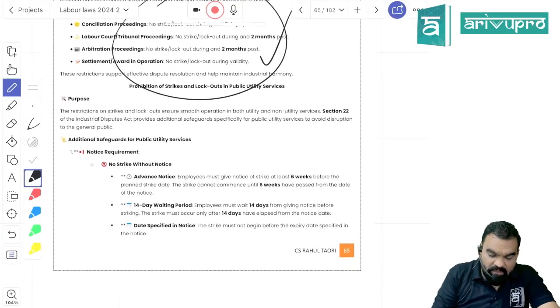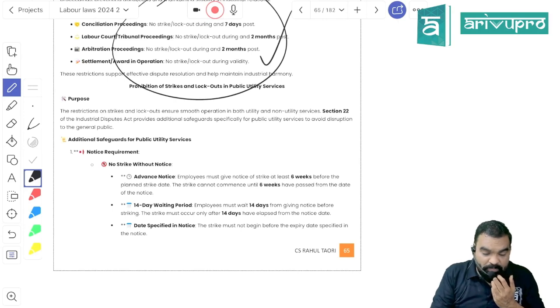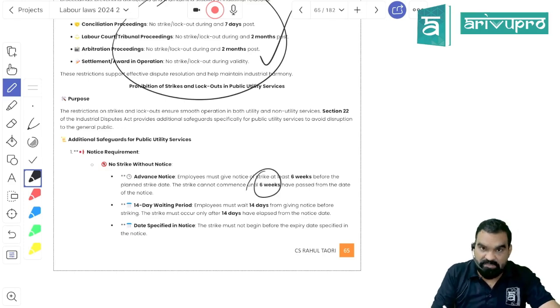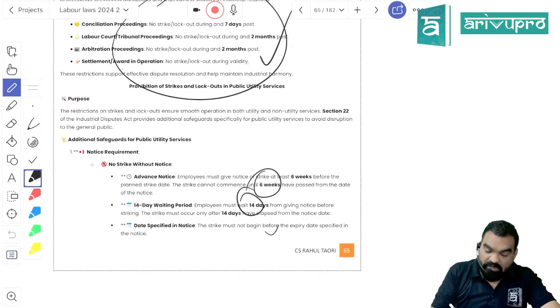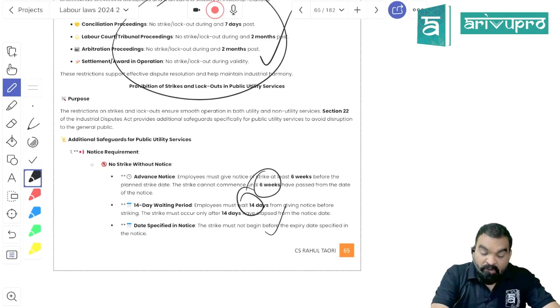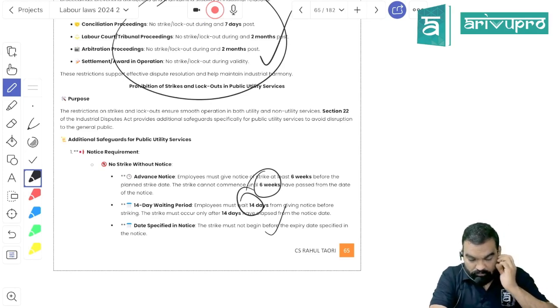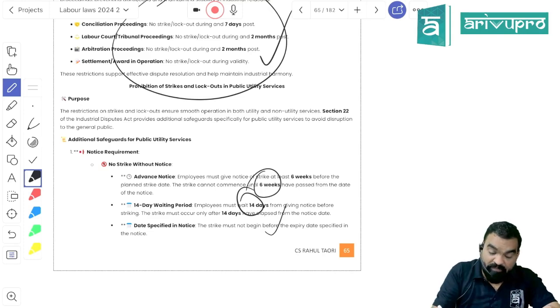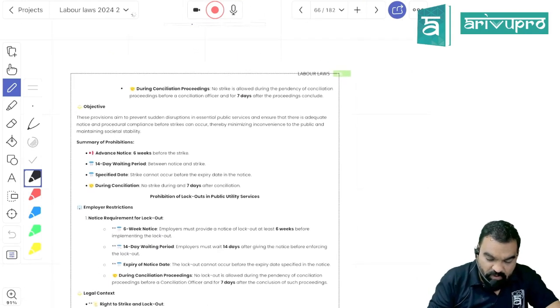Now they are saying that if you are in public utility services, you have to give minimum 6 weeks notice before getting into strike. Okay, minimum 6 weeks notice is necessary, and re-intimation of 14 days is necessary. What they are saying is that if you are planning to go for a strike, it needs to be notified at least 6 weeks before getting into strike. And when it's finally determined that you are going to be on strike, then you have to give one more notice, that is 14 days notice for getting into strike.